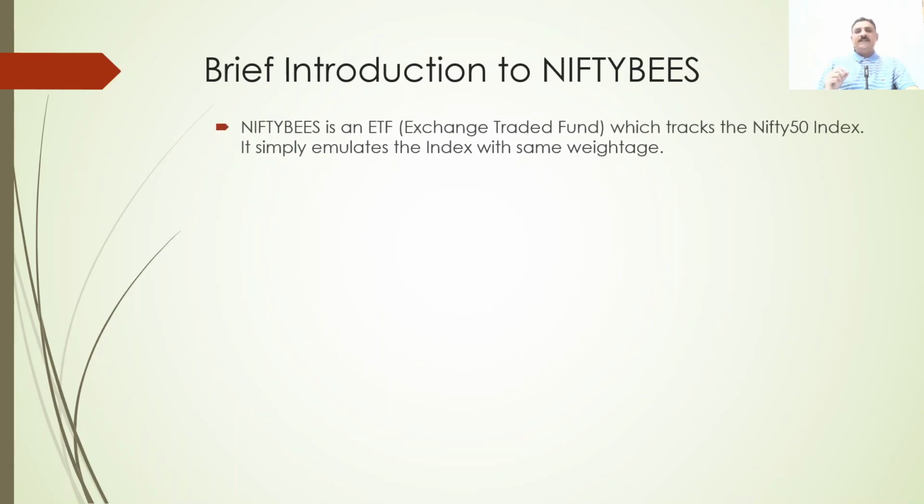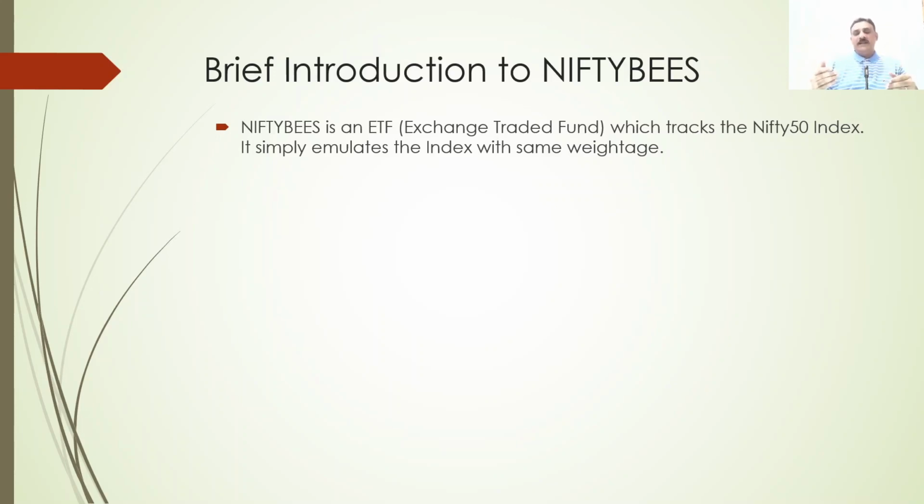Nifty bees is an ETF. ETF means exchange traded fund, which tracks the Nifty 50 index. It simply emulates the index with the same weightage. If you want to emulate the index, right now Nifty is at around 17,300, 17,400, and each of the 50 stocks in the Nifty has a different weightage.